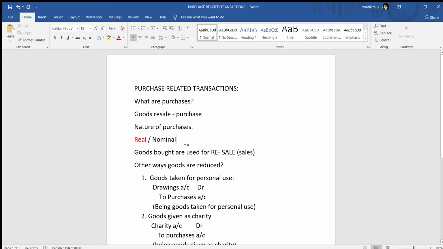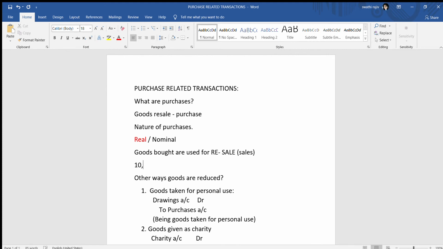Now, goods are bought. Okay, this point we have already seen. Let's say that here we have bought 10,000 pieces of some kind of goods, and out of that, we have sold 8,000. So what is the balance remaining? It should be 2,000.